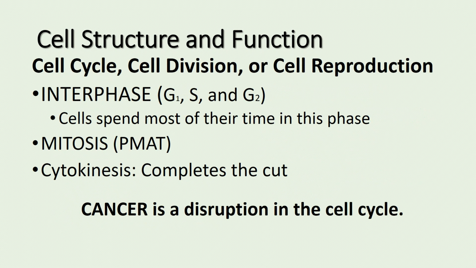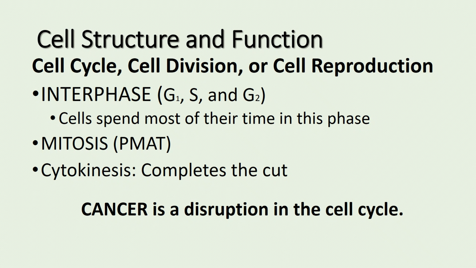The cell cycle, also known as cellular division or cellular reproduction, is made up of 6 steps, I, PMAT, C. Interphase, which is composed of G1, S, and G2, is the longest phase and where the cell spends most of the time. Don't forget, DNA is replicated in the S or synthesis phase of interphase.